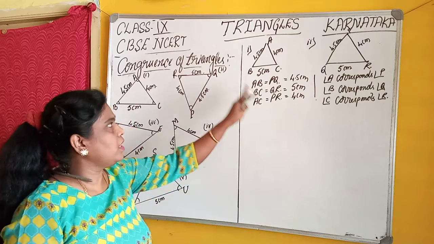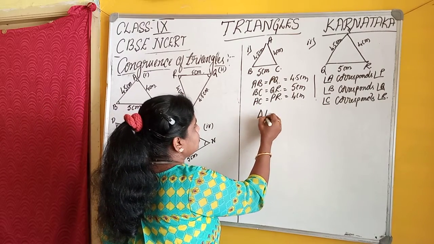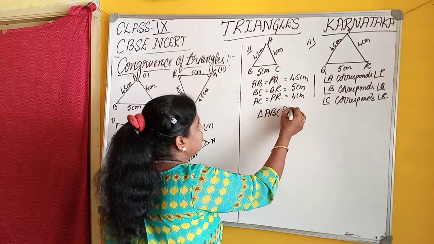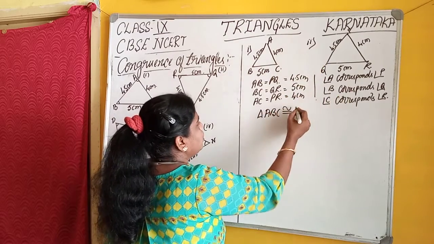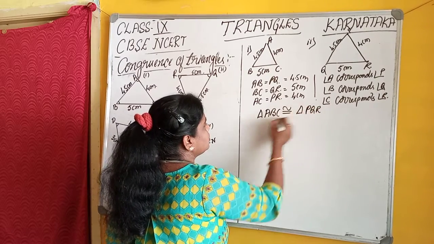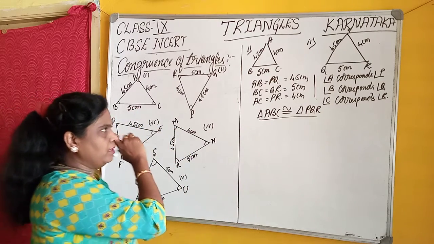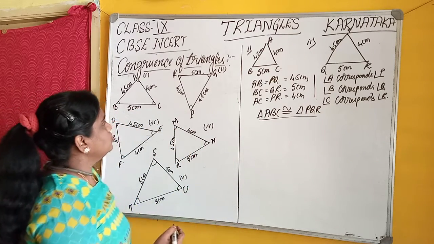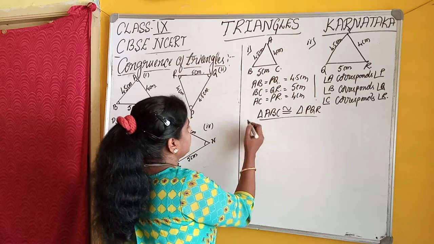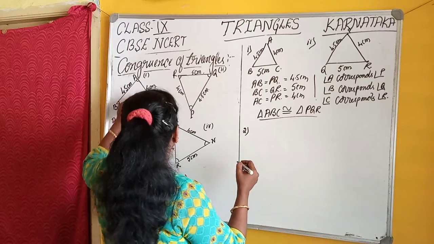Then we can say that triangle ABC is congruent to triangle PQR. Okay students, what did you get? The corresponding sides are equal and the corresponding angles are equal. Therefore, these two are congruent triangles. Now let us take another, this 1 and 3.